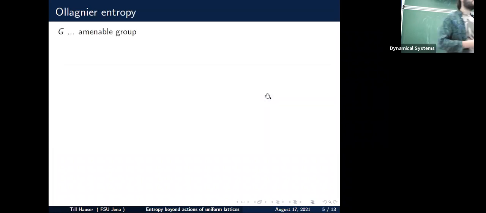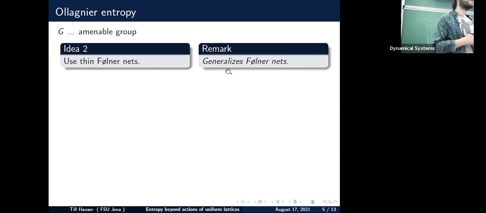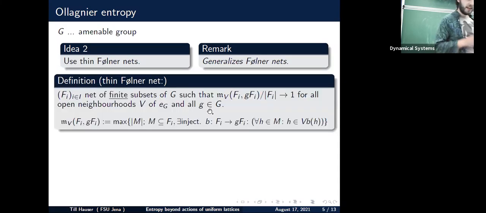Okay, so let's start with the dead end thingy, with the Onshore entropy. So we consider some general amenable group, and we use so-called thin Fellner nets. So thin Fellner nets, what is it? I will define it in a second, but it is, first of all, a generalization of the Fellner nets from the discrete context. And here comes the definition, which is a bit technical.